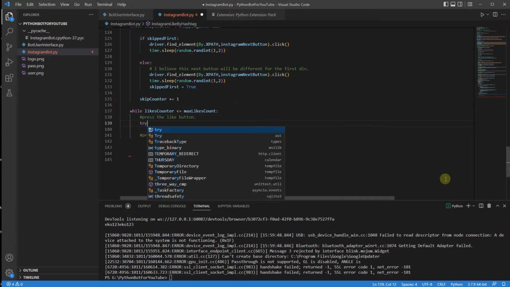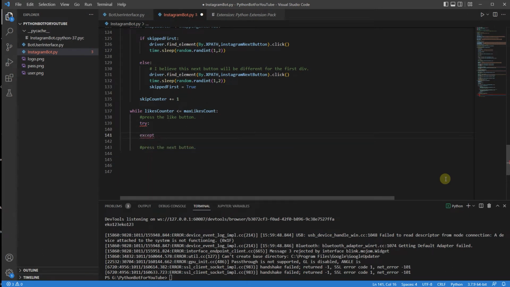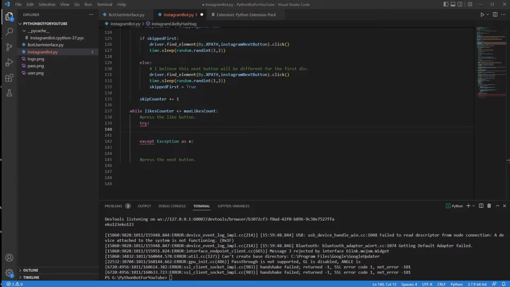Now, I'm going to say try, then I'm going to say except Exception as e, and I'm going to then write it here to a file. Now, the first thing that I do want to find is the user link, and this one over here.